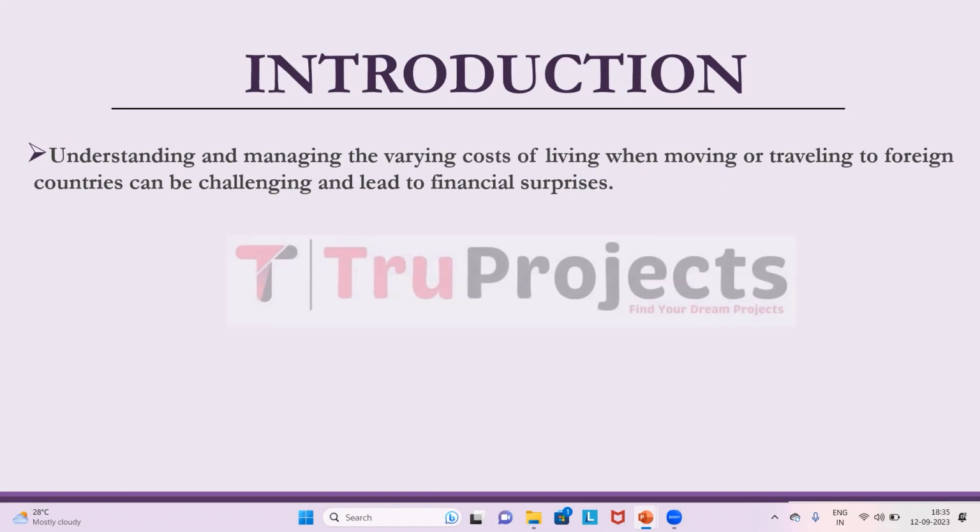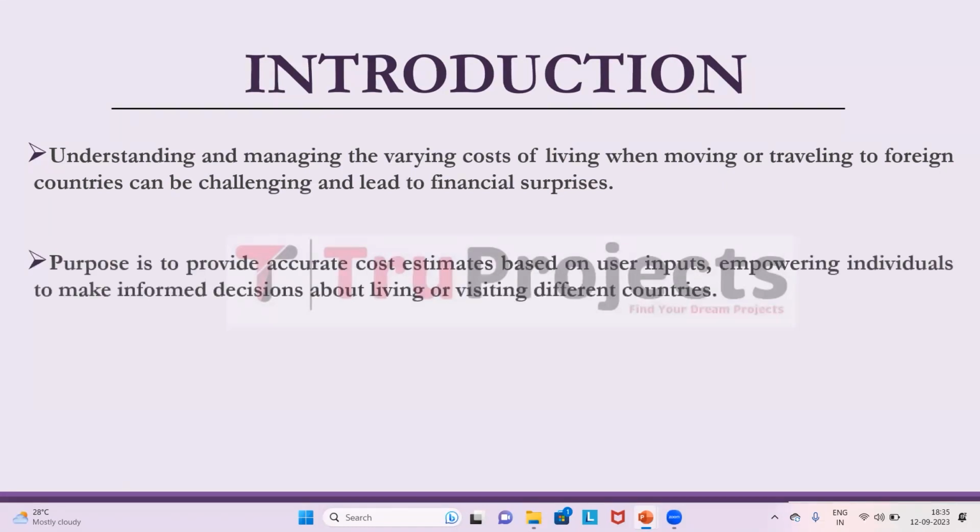This project addresses this issue by providing accurate cost estimates based on user input features, helping users to avoid financial surprises and effectively plan their budgets. The primary purpose is to empower individuals and travelers with the information that they need to make informed decisions about living or visiting different countries. By offering cost predictions and insights into various expense categories, it enables users to plan their financial resources effectively and choose destinations that align with their budget and preferences.